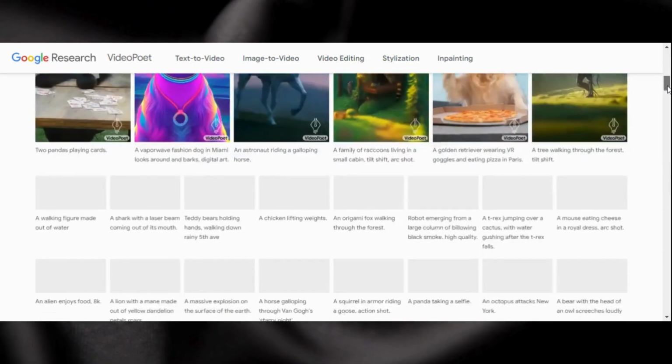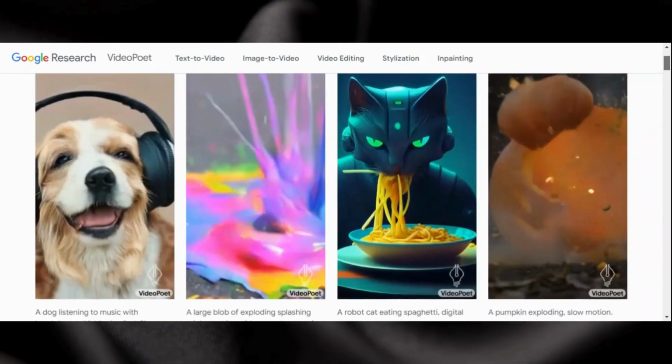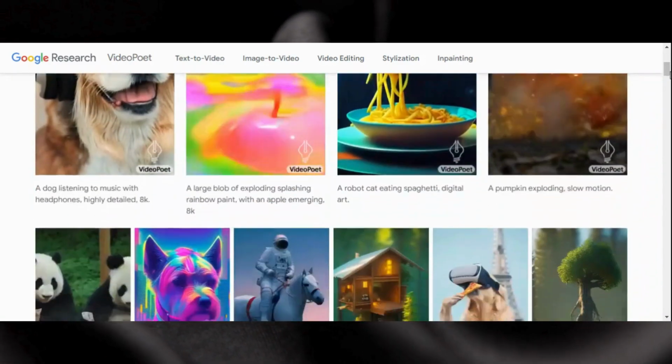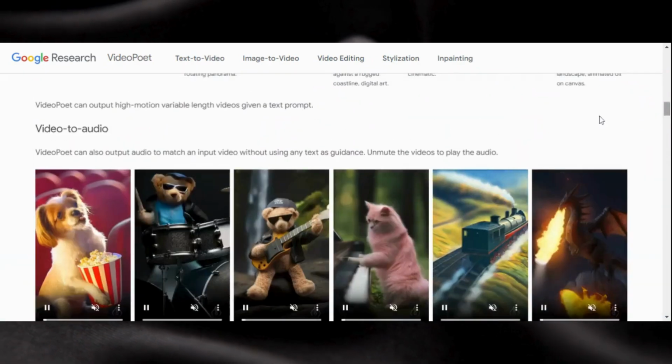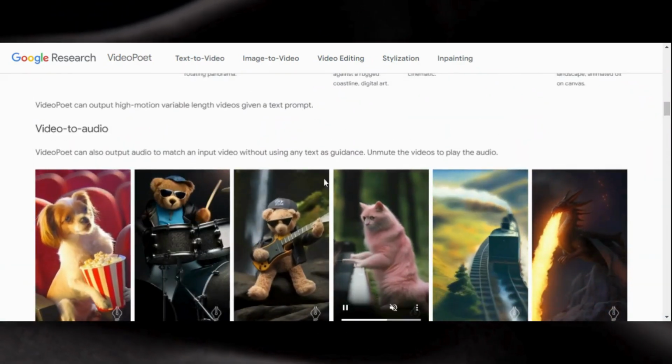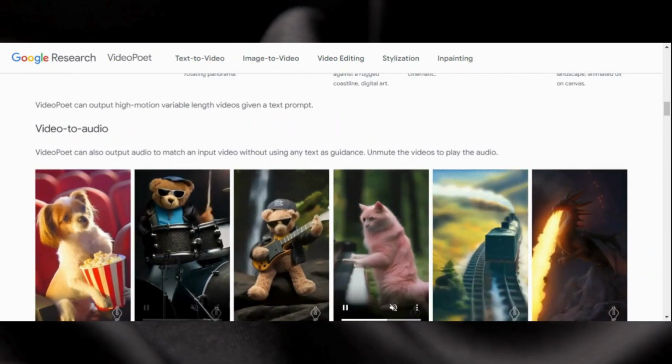You can make pictures that look like they were made by professionals with this tool. It's really cool how good Video Poet is at making these kinds of movies. You'll be happy, I'm sure. In this tool, you make movies, and it now has some cool new add-ons that make it even better.